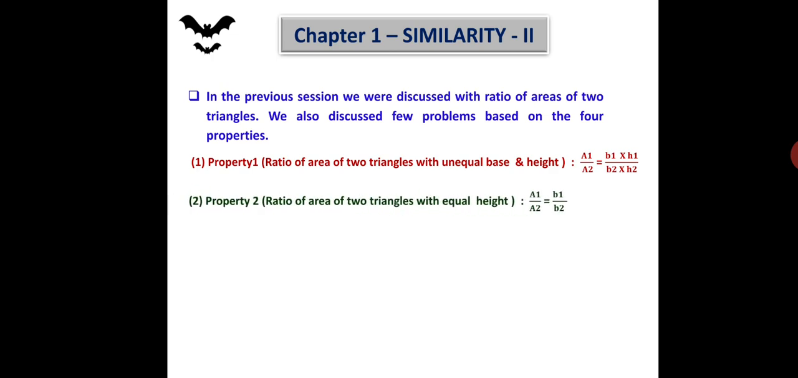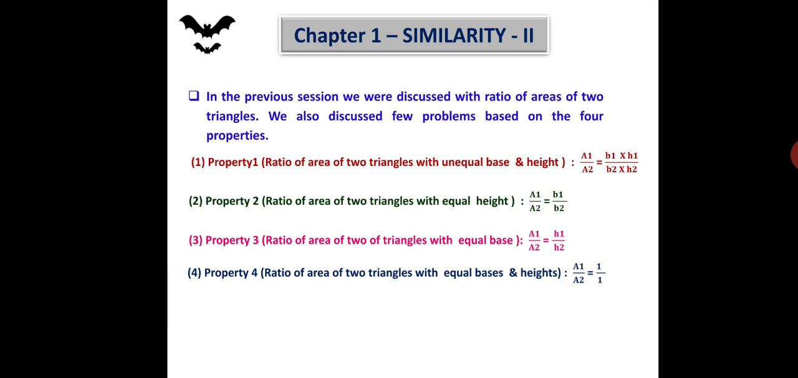The second property is the ratio of areas of two triangles with equal heights, which could be written as A1 upon A2 is equal to B1 upon B2. Third property, ratio of areas of two triangles with equal bases. So A1 upon A2 is H1 upon H2. Property number 4, ratio of areas of two triangles with equal bases and heights, which will be A1 upon A2 is equal to 1 upon 1.